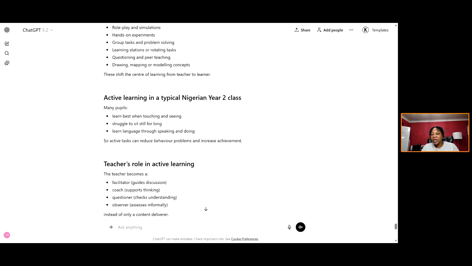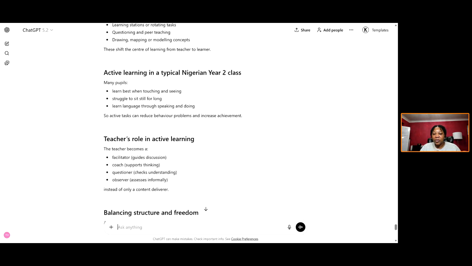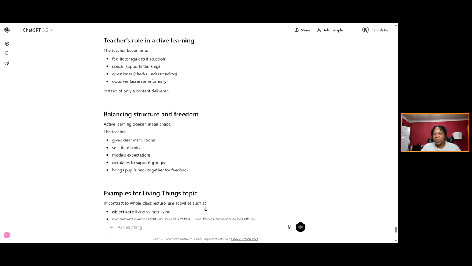So now I'm not working as a consultant. As a consultant, I have so much work in ChatGPT that if I ask ChatGPT to create anything for me, because of months of working, it narrows down everything to me. But you can see that ChatGPT is conforming to the idea that I'm a primary 2 teacher. So if I continue feeding it similar information, it will begin to build on that foundation. So I'm learning about active learning.